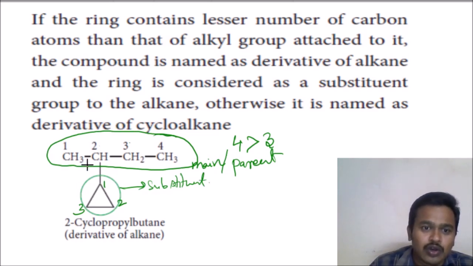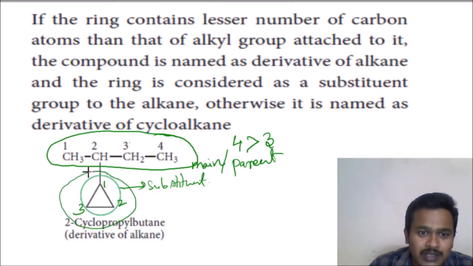So you have to give the numbering in such a way that your branch gets the lowest number, 1 or 2. So the branch is located at the second position, this is the lowest number. So what can you give? 2. What is the name of your branch? It is a cyclic compound, so cyclo; how many carbons are there? 1, 2, 3, so propyl. This is the name of the branch: 2-cyclopropyl.